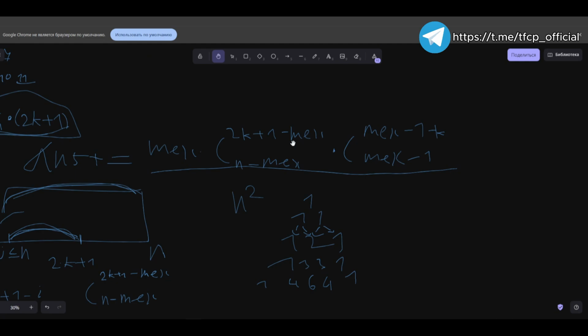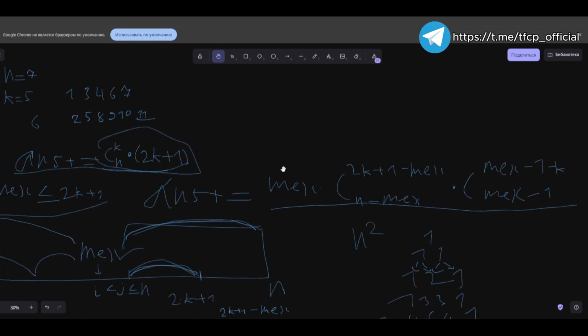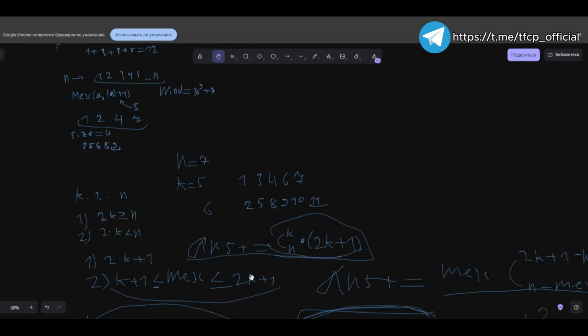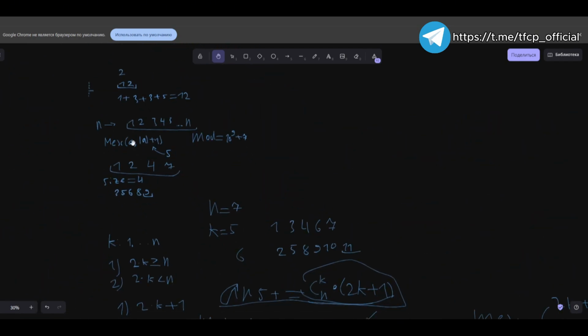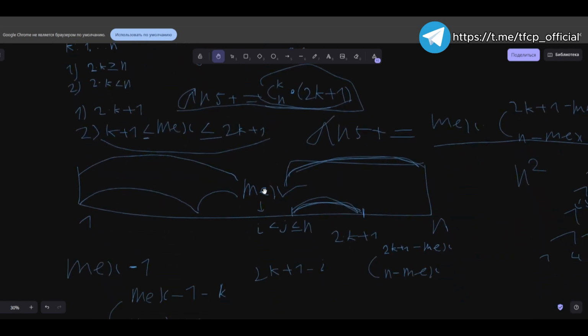We will permute all this combination on the mechanism. But what is this? What are we actually selecting? Here we are iterating through the mechanism, which is defined by our function. That is, we choose that it can be like this and count the number of ways to obtain the subset. How many subsets will there be such that the mechanism is right here, and the length of the subset will be equal to k?